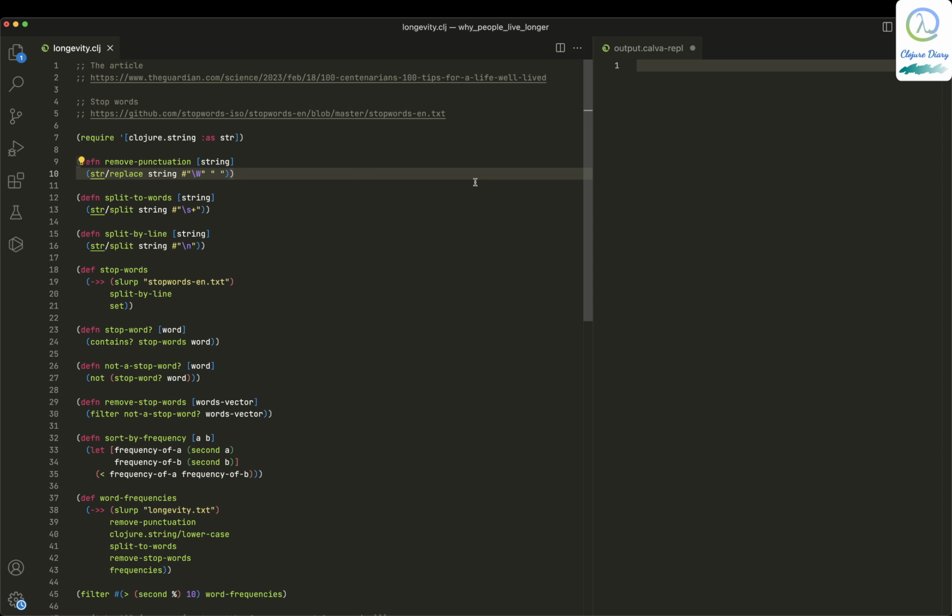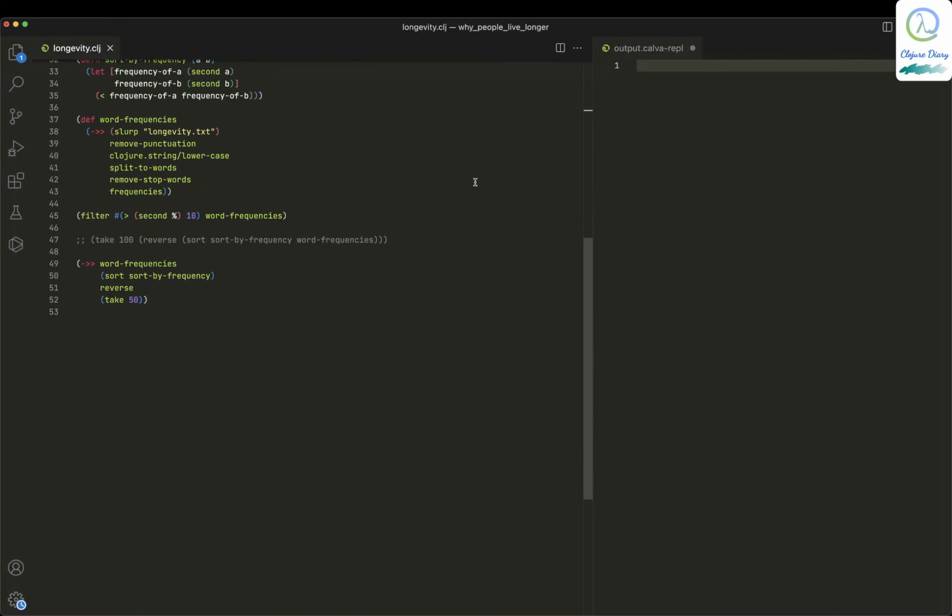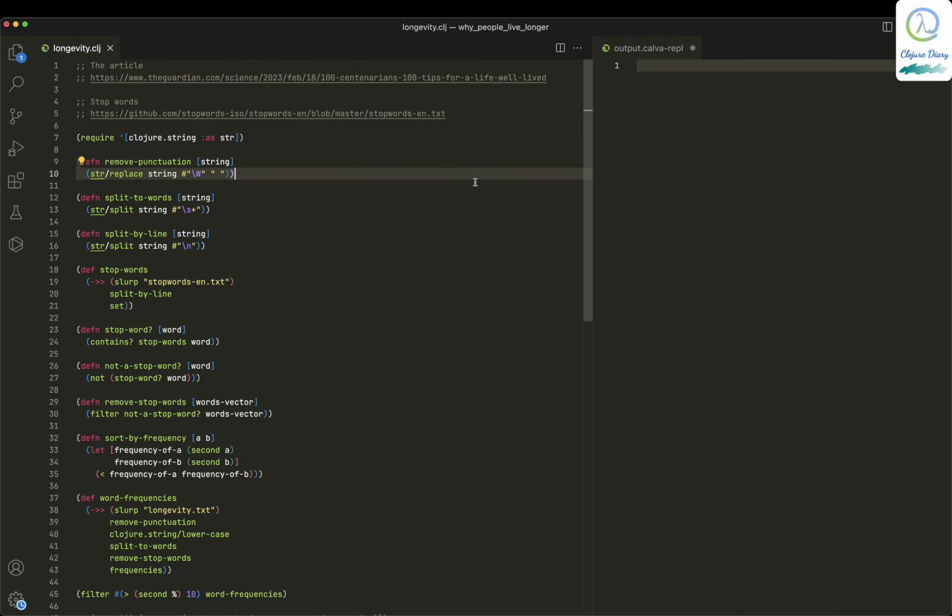So today we are going to see something practical, a bit of practical application in Clojure. We are just going to use some data science concepts with Clojure to find out why people live longer.